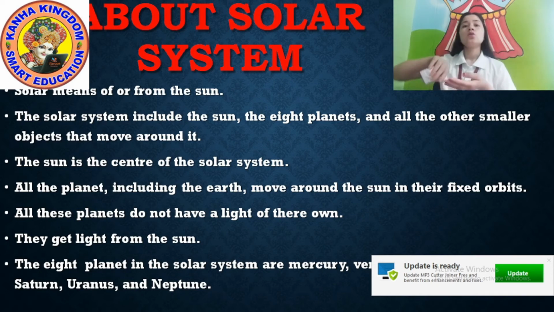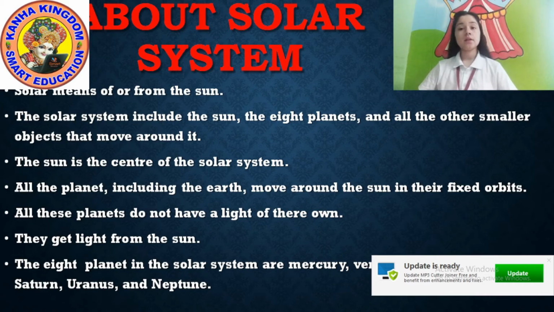Okay? So all the planets including the Earth move around the sun in their fixed path called an orbit. All the planets move around the sun in a fixed path called orbit. Okay, all these planets do not have a light of their own.